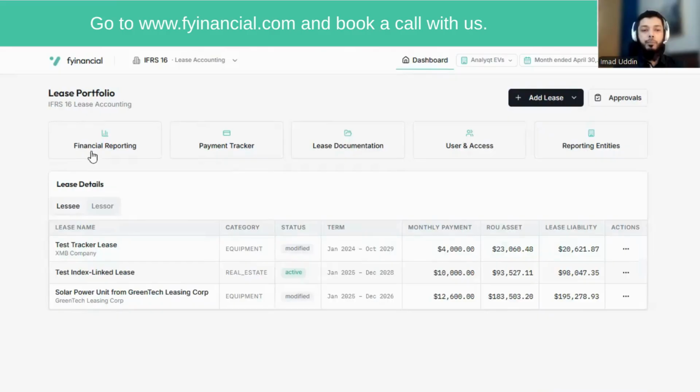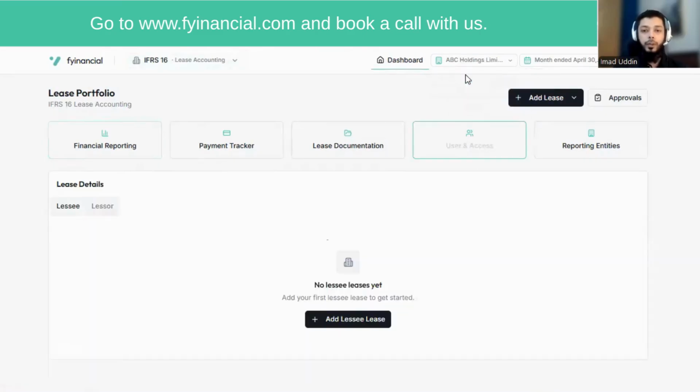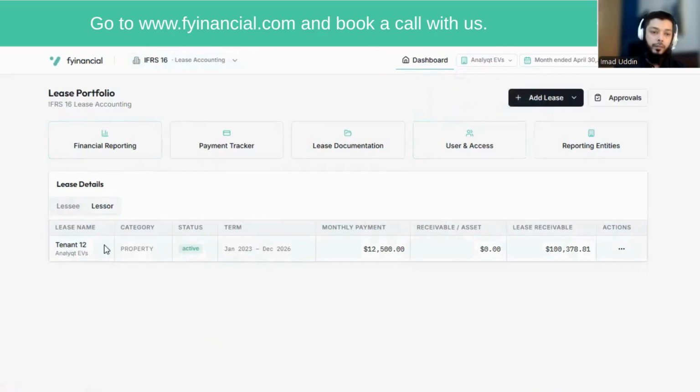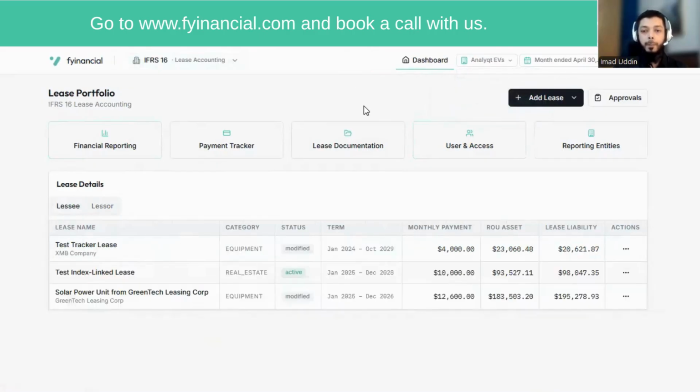So let's have a quick overview of the system. If you look at the top bar, the menu bar, you can see that there's a company selector where you can select which company in the group you want to account for, or which lease you want to see. So if you go to ABC Holdings, we do not have any leases for the lessee. We have some leases for the lessor. And so we can go back to Elect, where we have both the lessor and lessee leases. And so all the reporting, everything that you see on this platform would reflect the company or the entity we have chosen here.